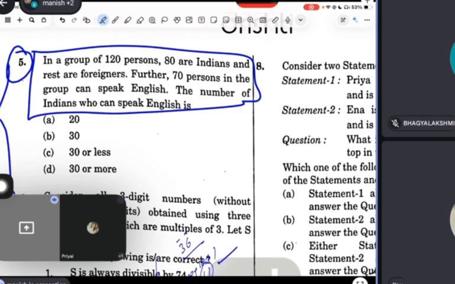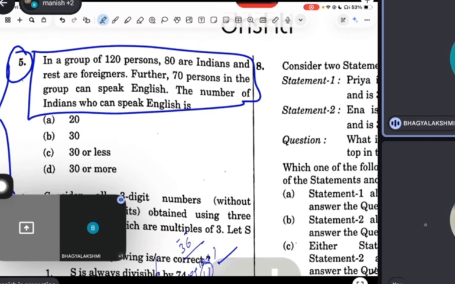The number of Indians who can speak English is... So guys, tell me, how will you solve this question? Tell, Bhagya. Take Manish, out here foreigners can speak English. So we can take those numbers mostly speak English.